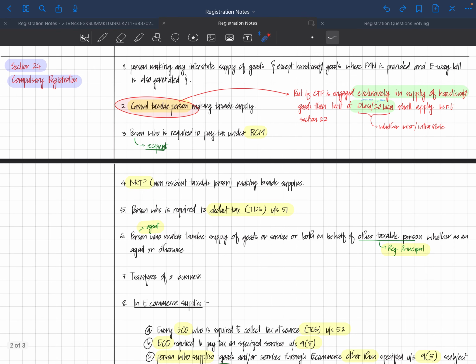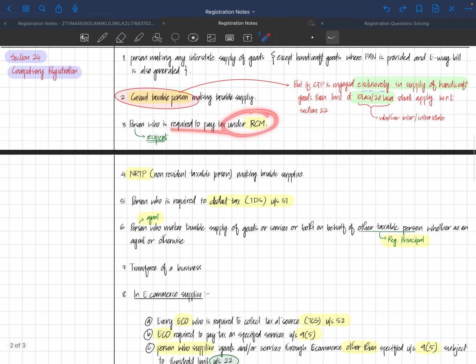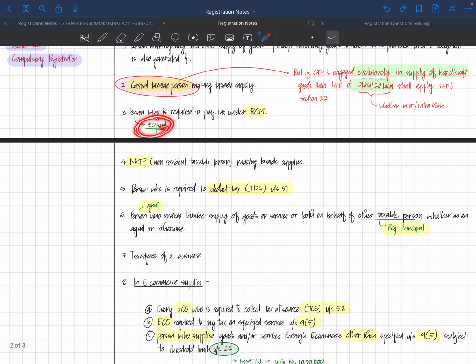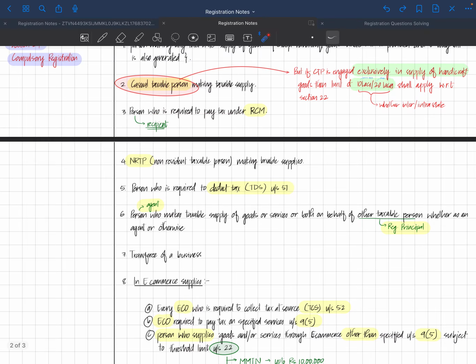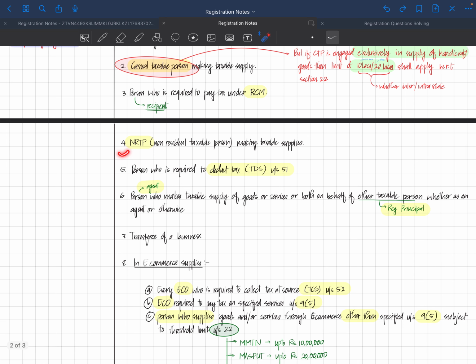Third one is a person who is required to pay tax under RCM. Any recipient, we are not talking about the supplier, we are talking about a recipient who is required to pay tax under RCM, they need to be compulsorily registered. On the fourth part, we talk about NRTP or non-resident taxable person.